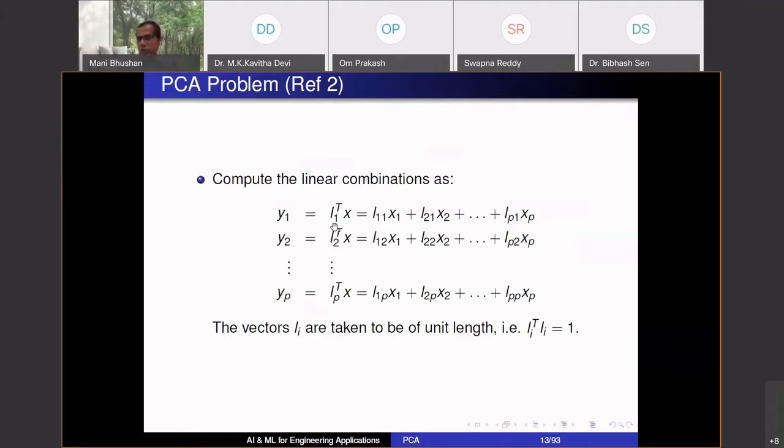So the choice in PCA is how do I choose these L's? That is one. And also, where do I stop? Do I go up to P at the end? Can I stop somewhere before that? And what is the loss in information if I do that? Without loss of generality, these vectors L1, L2, etc., which have components L11, L21, LP1, are taken to be of unit length. So L11 square plus L21 square plus LP1 square is equal to 1.